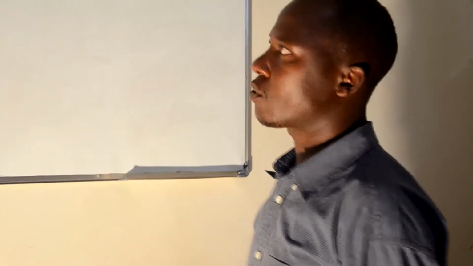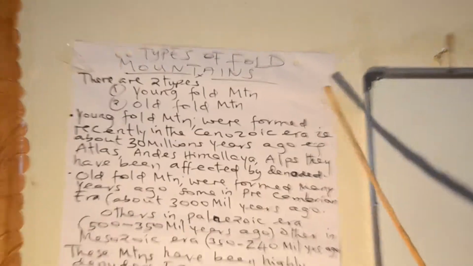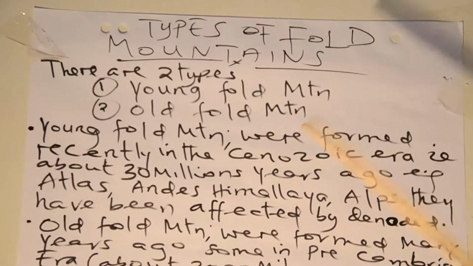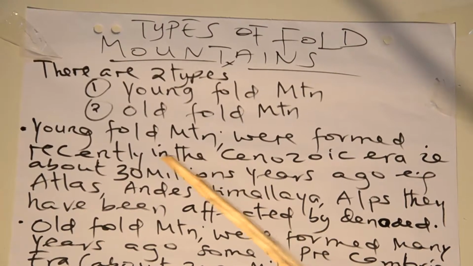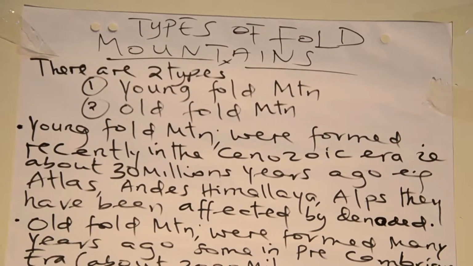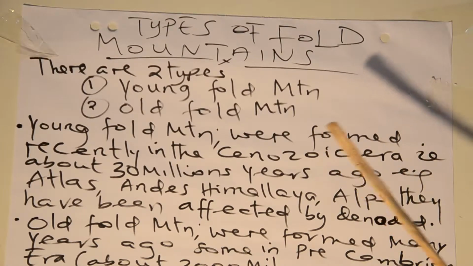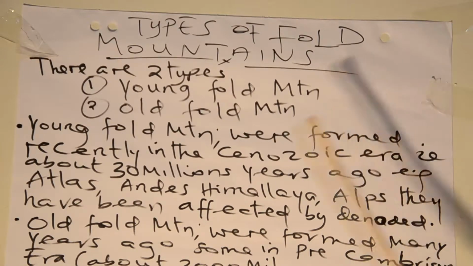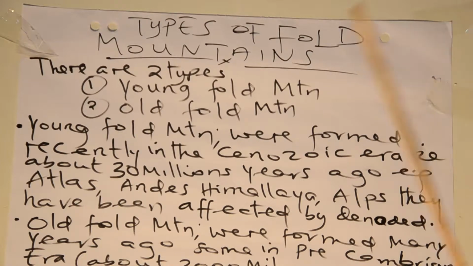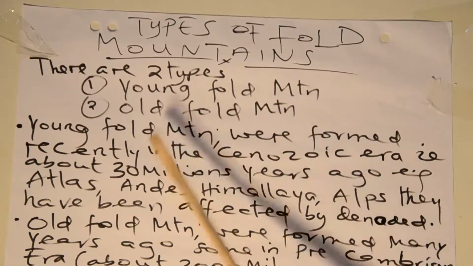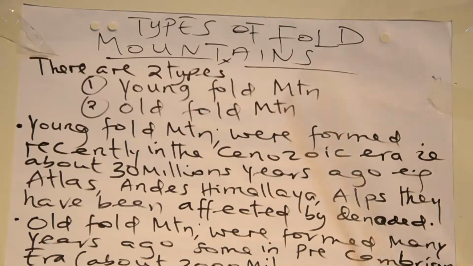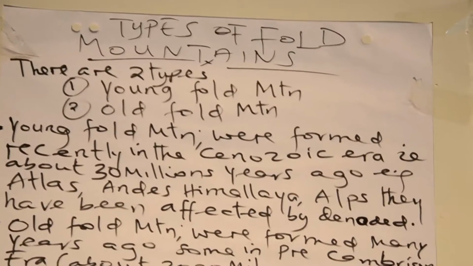Dear students, types of folding mountains. There are two types of folding. Although we have described the types of folding according to appearance or shape, for instance symmetric, overthrust, and others, here are the types of folding mountains according to genesis or formation, that is, how long ago this folding was formed. The first is the young folding mountains, and the second is the old folding mountains. Therefore, we first study the young folding mountains.